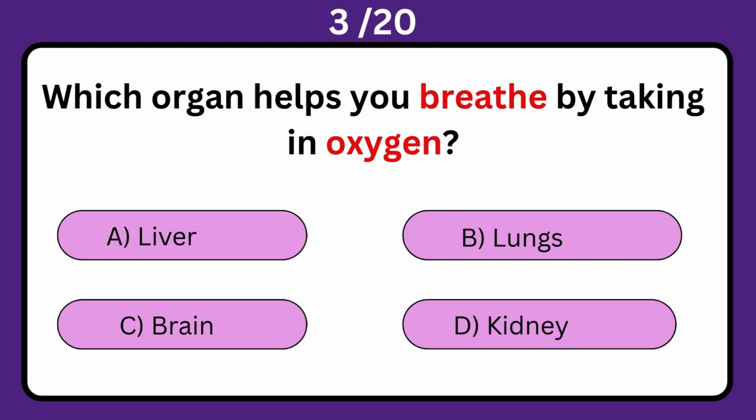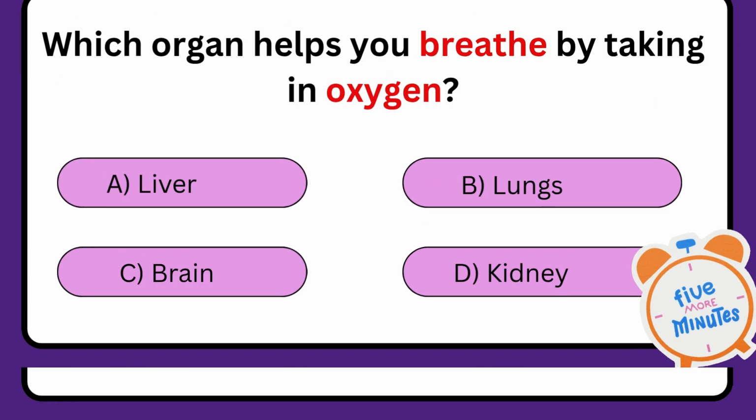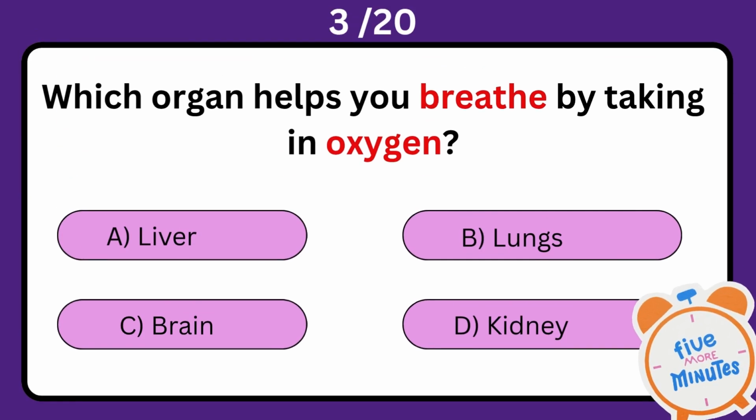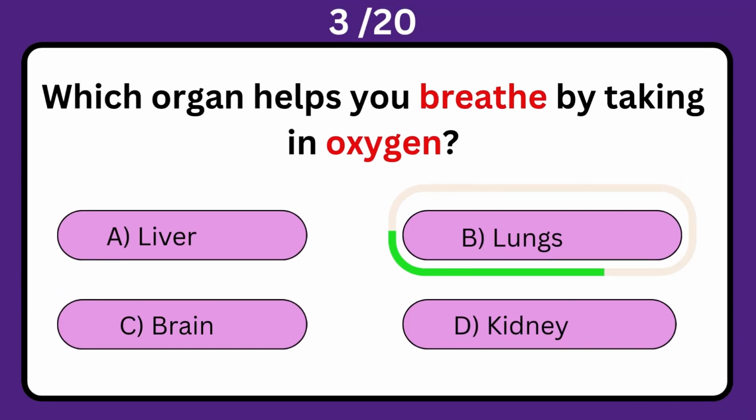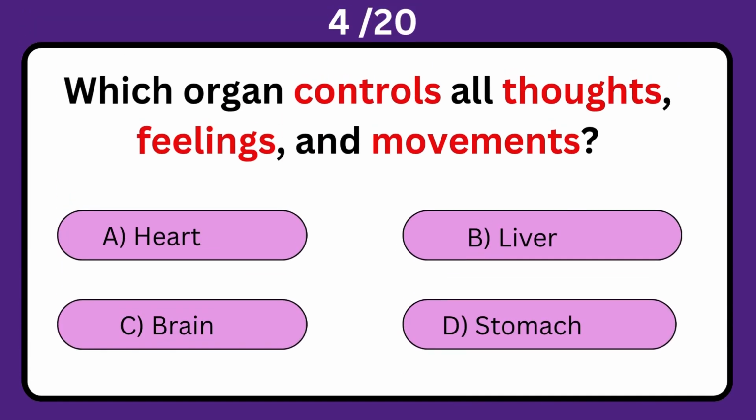Which organ helps you breathe by taking in oxygen? A. Liver. B. Lungs. C. Brain. D. Kidney. The correct answer is B. Lungs.